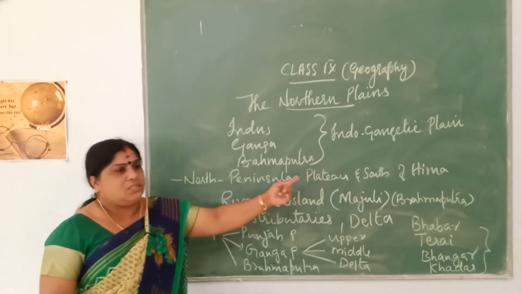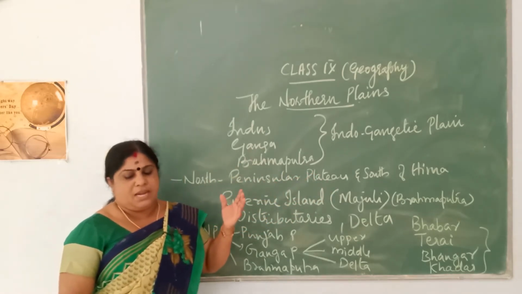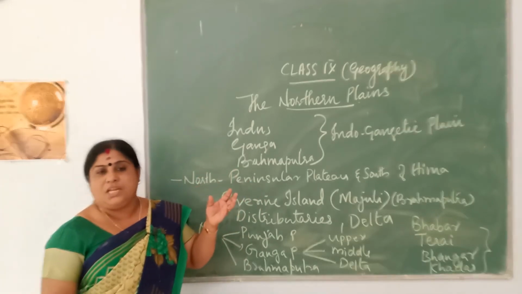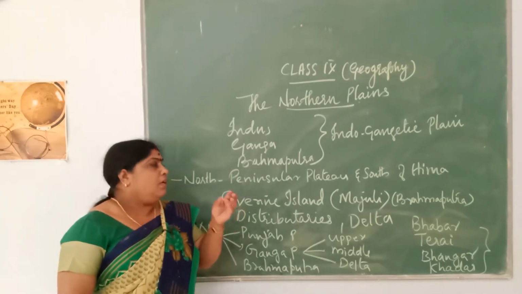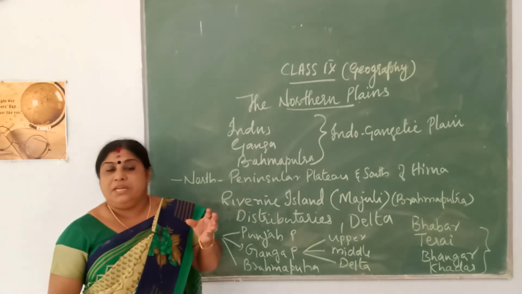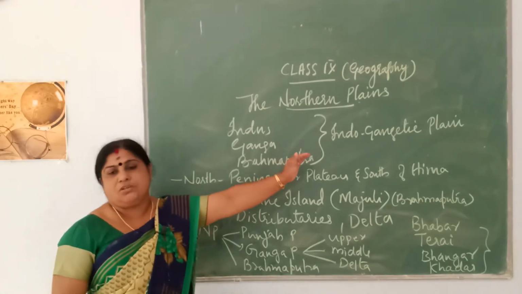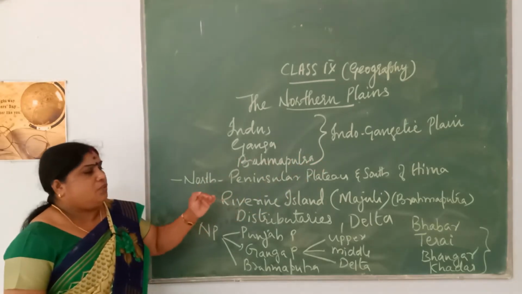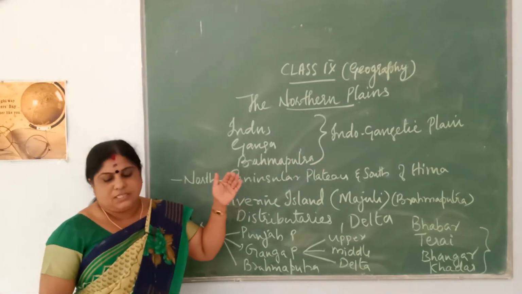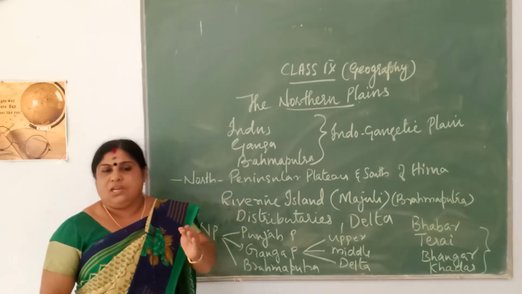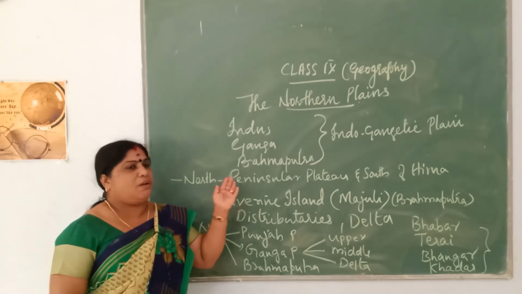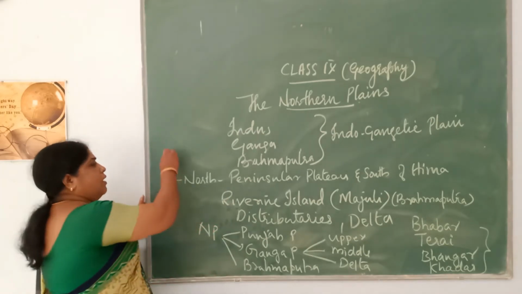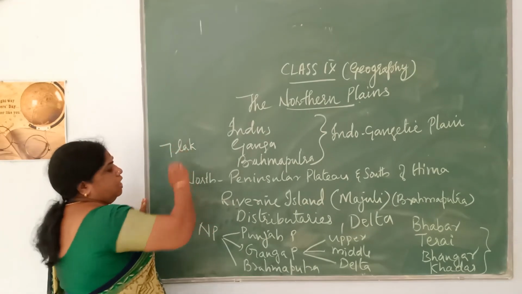And as a result of the upliftment of the Himalayas, a lot of silt was brought down by the rivers originating in the Himalayas, and this depositional work took millions of years for the formation of such a plain. And the width of this plain goes on increasing from east to west, and it spreads over about 7 lakh square kilometers.